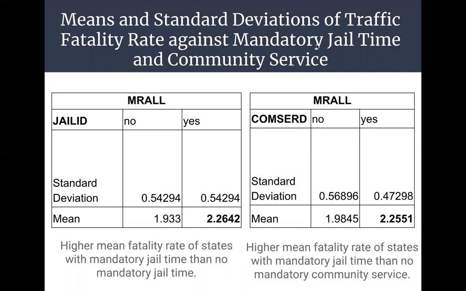As you can see, my bolded numbers for both JLID versus MRAL and ComCert versus MRAL, we can see that 2.26 is bigger than 1.9 and 2.25 is also bigger than 1.9. So they both have higher mean fatality rates when there is mandatory jail time or mandatory community service.